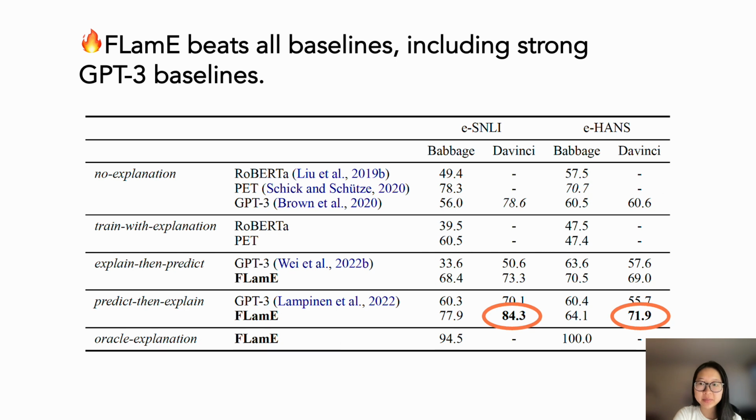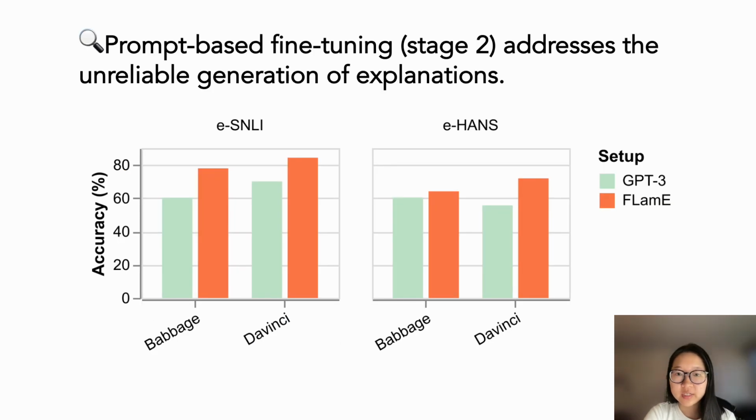We find that FLamE beats all the baselines, including strong GPT-3 baselines. As you can see here, the best results are being circled out, and they're better than all of the rest. Taking a closer look at results, we find that prompt-based fine-tuning, which is the second stage, addresses the unreliable generation of explanations. We find that FLamE consistently outperforms only using GPT-3 across all datasets, regardless of whether we use GPT-3 Babbage or DaVinci. Recall that FLamE also has a GPT-3 component, so the difference in results corresponds to the effectiveness of the second stage of FLamE.